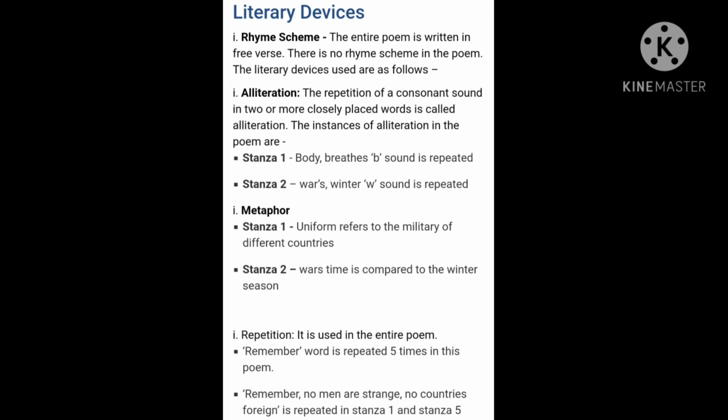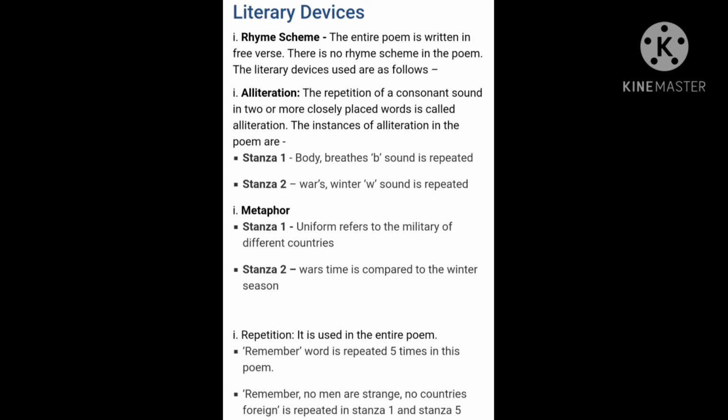Then in stanza number 2, we can see war's time is compared to the winter season. Like during winter everyone is starving, the same thing happens during war. So war is compared to the winter season, but when we think separately, war and winter are both different, yet they are compared together without the use of "like" or "as". So we can say it has used the poetic device metaphor.